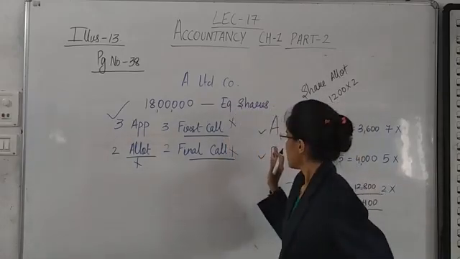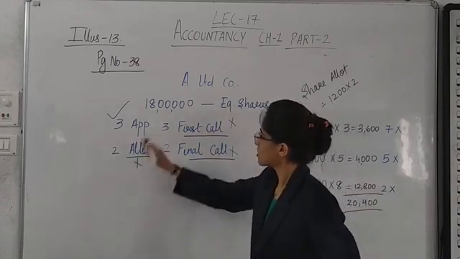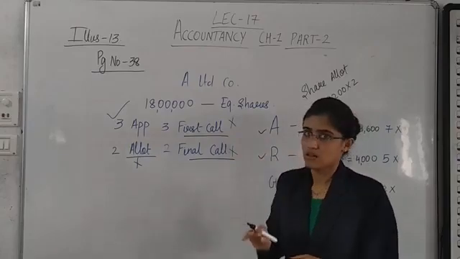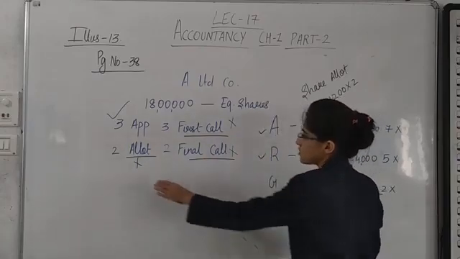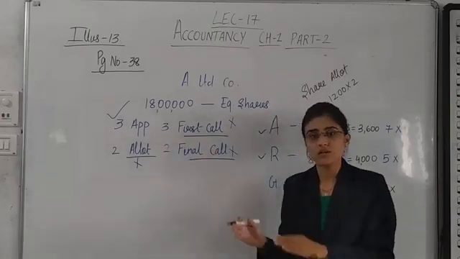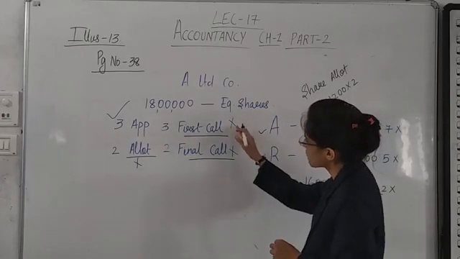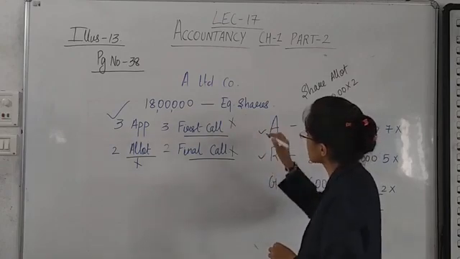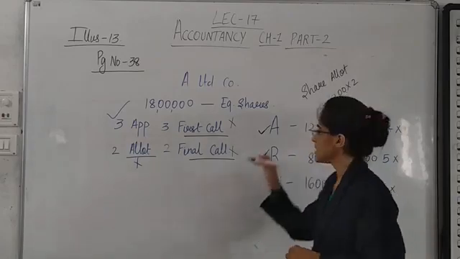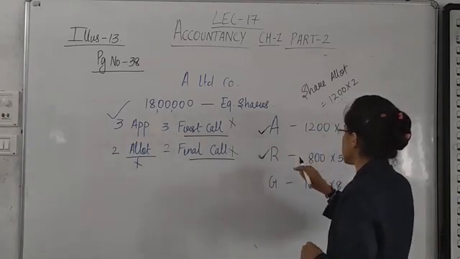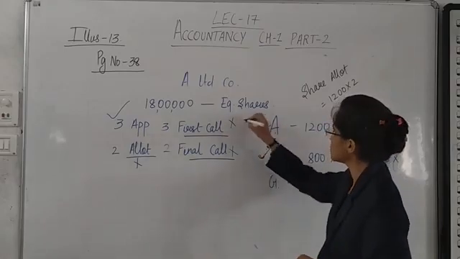I repeat, Ami did not pay allotment, first and final. So in allotment, Ami's shares considered are 1200 into 2, to share allotment 2400. Then if we are talking about first call, who did not pay the first call? Ami did not pay, and Ravi also did not pay. Ami is having 500 shares. Ravi is having 800 shares. So first call is not received on 2000 shares.